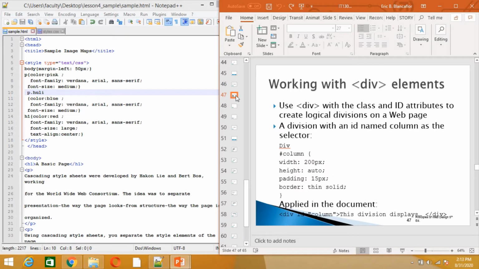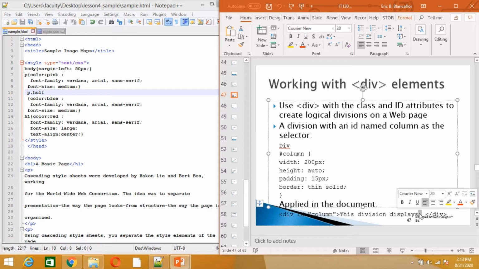I'll have an example of this later. Like here, with the division example, let's say you want to place a specific division in this content.